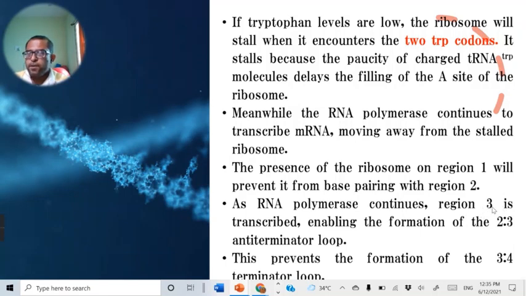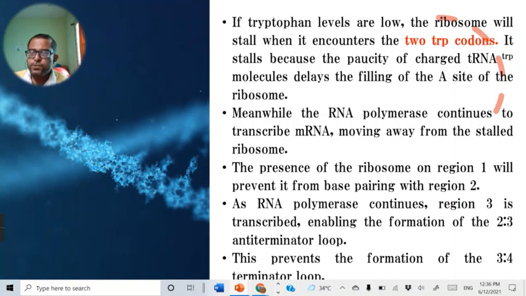When the third region is formed, the second region of the leader mRNA is free. It pairs with the third region of the leader mRNA, and this pairing between region 2 and region 3 is the anti-terminator loop. It is called the anti-terminator loop because here the transcription process will not be terminated.